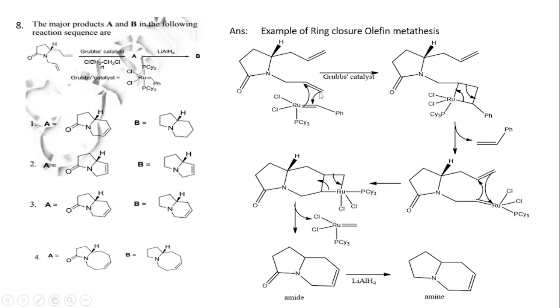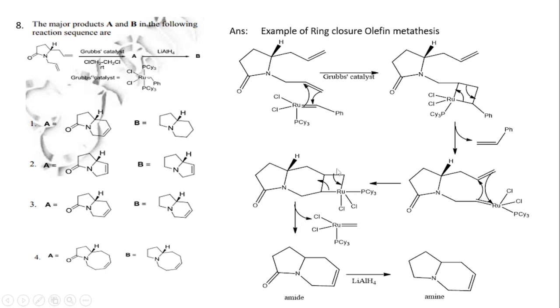Here it forms a cyclobutane type of structure. When this alkene double bond attacks here, it forms a cyclobutane type of structure. After the elimination of this CH2 and the double bond CH-Ph, it will form another carbene, that is ruthenium, a type of Schrock carbene, and again it will undergo this ring closure type of reaction.